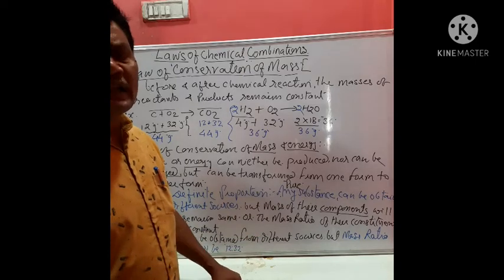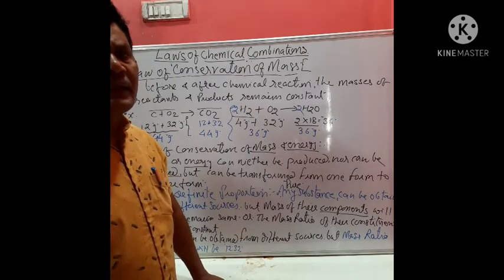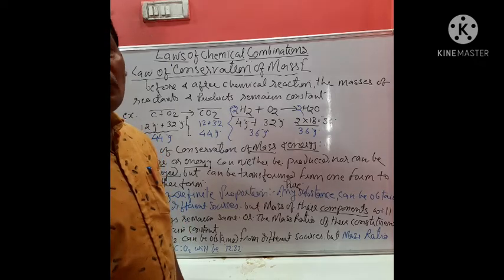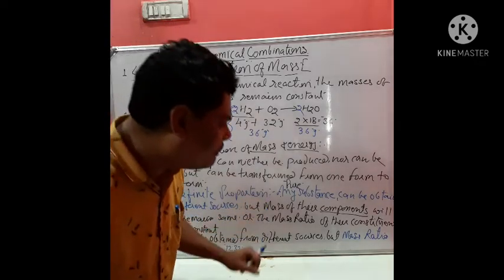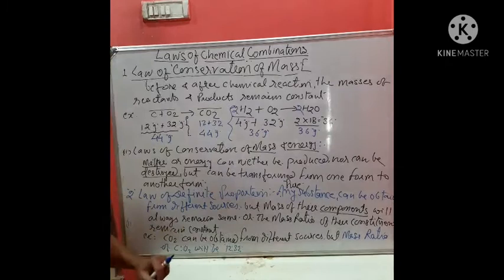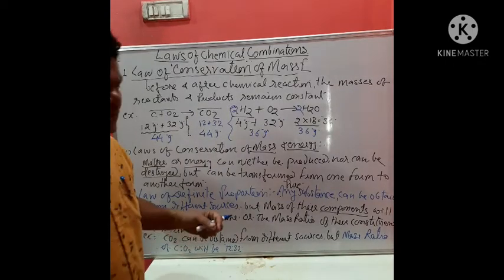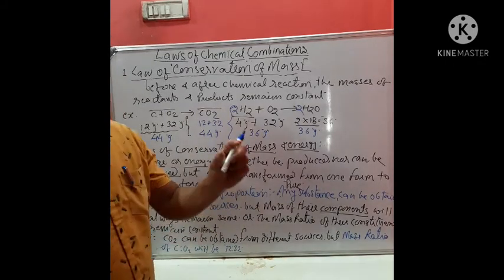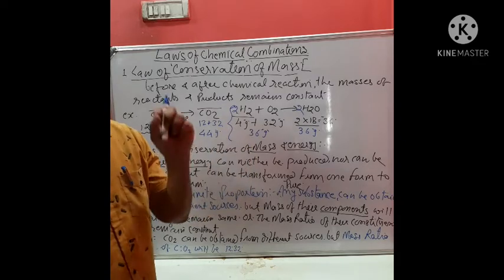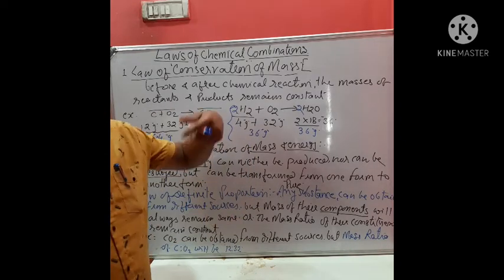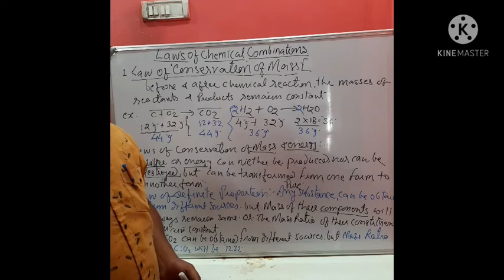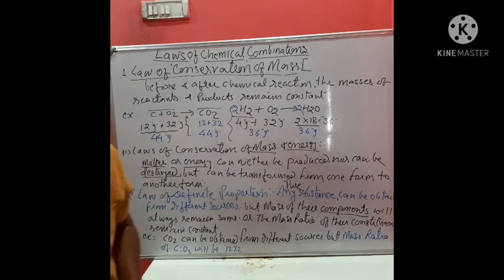So this is the exception, in the case where isotopes are involved in the formation of the compound. But in the simple and similar manner, if the compound is present in its pure form and obtained even from different sources, its mass ratio will always remain constant.